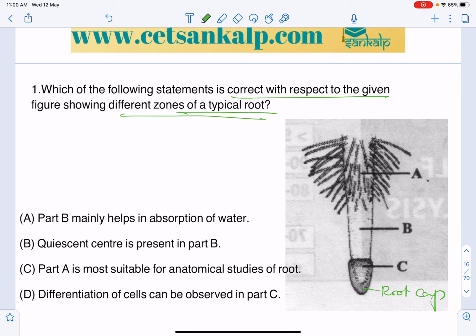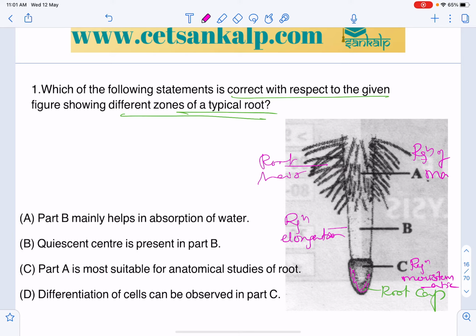This is a root cap, which is single cellular and thin. When it attains maturity, it will become thick. This is the region of meristematic activity, and this is the region of elongation. The characteristic feature where root hairs are present is always in the region of maturity. So by seeing this we can identify those regions.